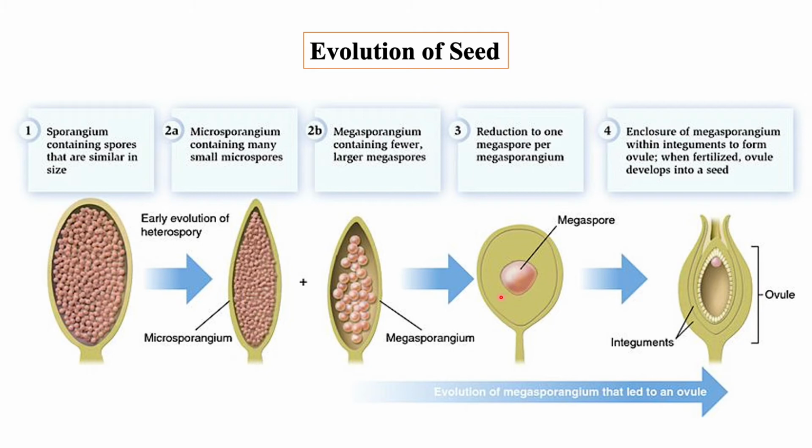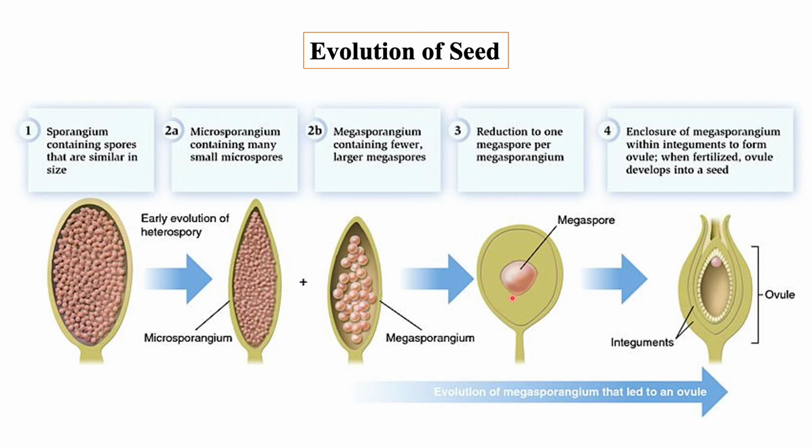Instead of being shed from the sporangium, like the spores of lower vascular plants or homosporous plants, the megaspores of the seed plants are permanently embedded and protected inside the megasporangium. Here, the megasporangium develops into a small female gametophyte.